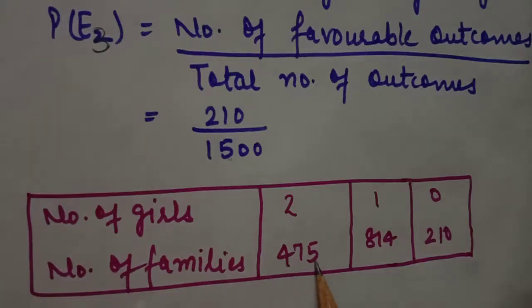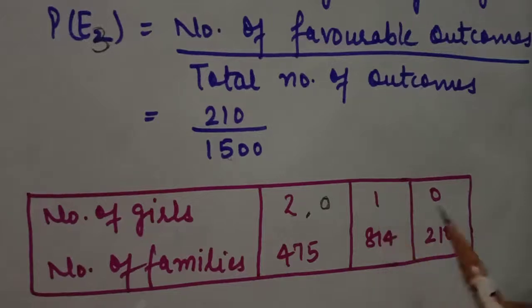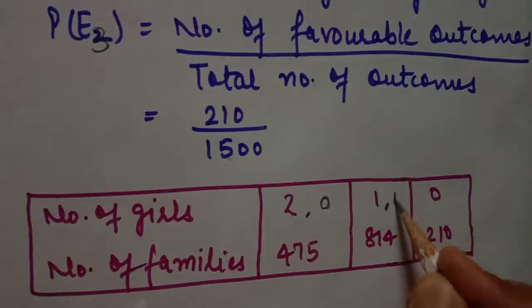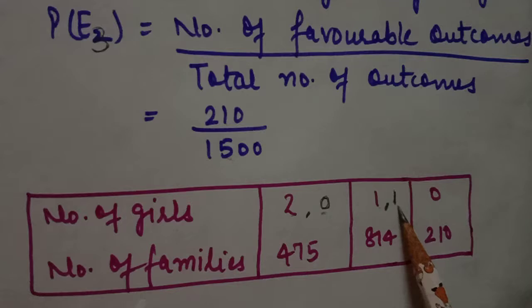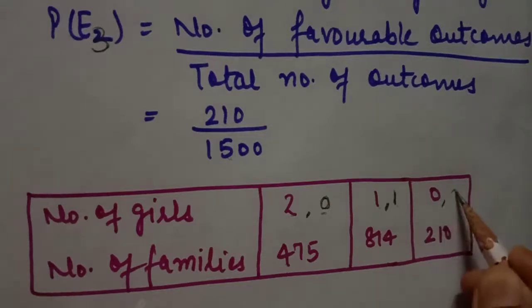If 475 families have 2 girls, then definitely they have 0 boys. And if 814 families have only 1 girl, then the second child is definitely a boy. It is fixed. If both children are girls, no boy is there. If 1 girl is there, the second child will be a boy. If 210 families have 0 girls, then definitely both children are boys.